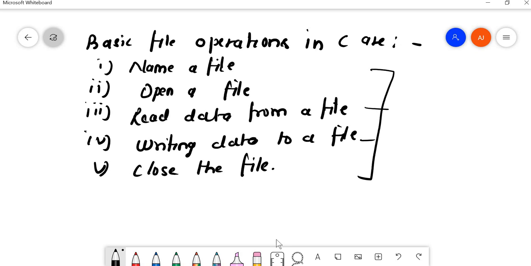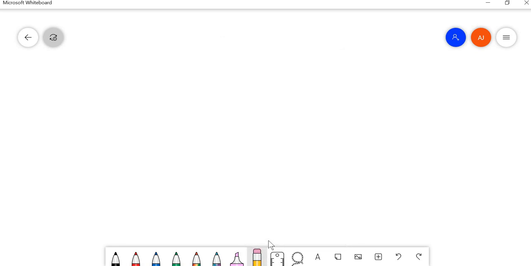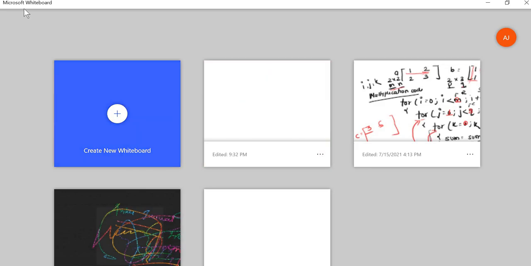Now the second part of the question was, write a statement used to open a file for these operations. So the basic statements for performing these operations are, let me write here.